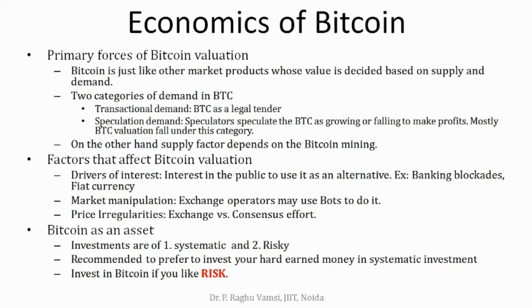They will pay via currency, or maybe via QR code, UPI, or Paytm. Transactions automatically increase. That is the second category, that is speculation demand. So mostly the BTC valuation falls under this category.